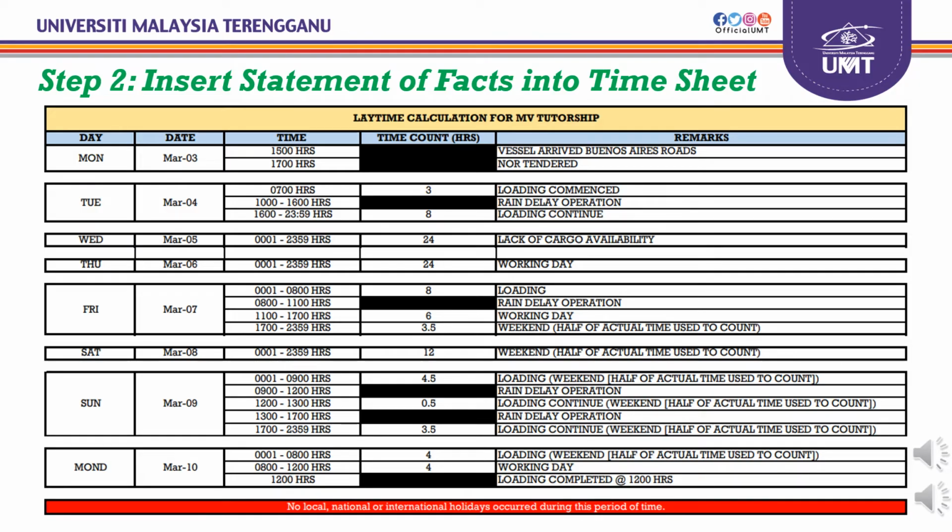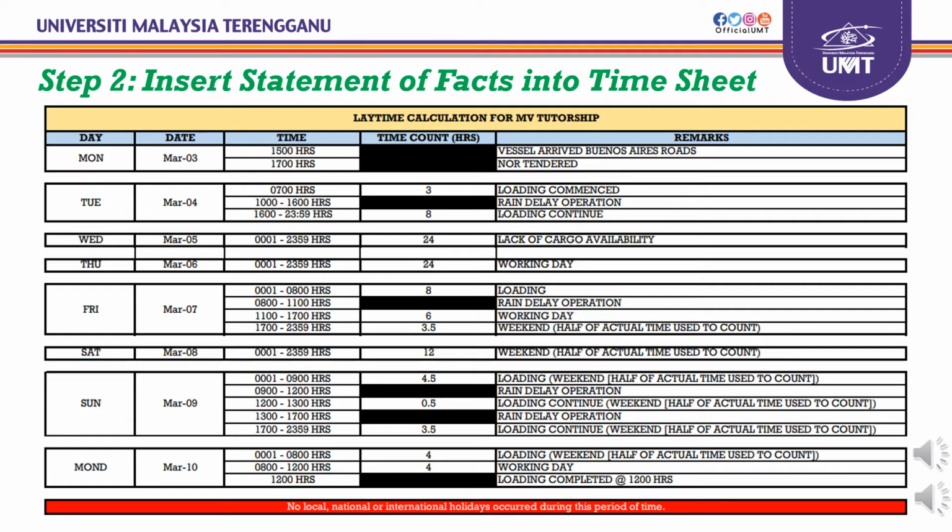And from 0900 until 1200 hours, we do not count that time because of rain delay operations. And from 1200 until 1300 hours, we count 0.5 hours.